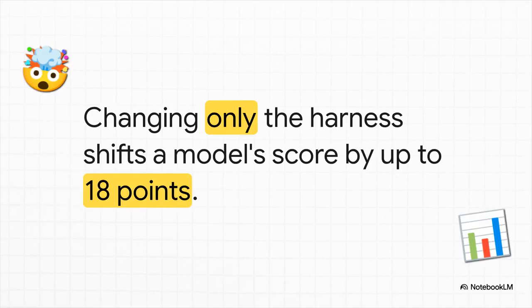So why go through all this trouble to build out this massive infrastructure? Well, look at this performance metric. Recent empirical benchmarking shows that if you hold the actual AI-based model fixed, but you change only the surrounding operational harness, that single model's score on long-horizon tasks shifts by up to 18 points. 18 points! Let that sink in for a second. Investing in your deterministic infrastructure, your safety layers, and your context management is vastly more important and gives you way greater reliability gains than just swapping in the newest base model.